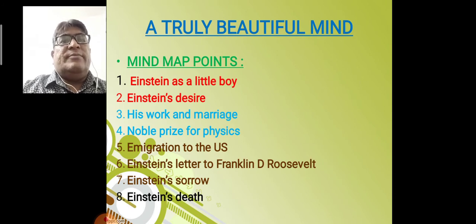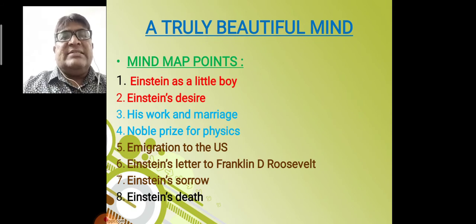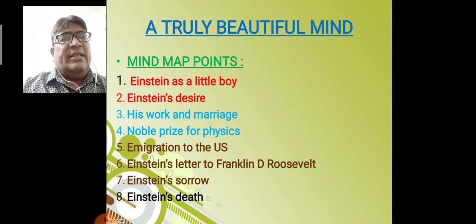Mind map points are Einstein as a little boy, Einstein's desire, his work and marriage, Nobel Prize for Physics, immigration to the US, Einstein's letter to Franklin D. Roosevelt, Einstein's sorrow, Einstein's death. So here are a total of 8 points which are more than enough to understand the entire chapter of class 9 CBSE English.